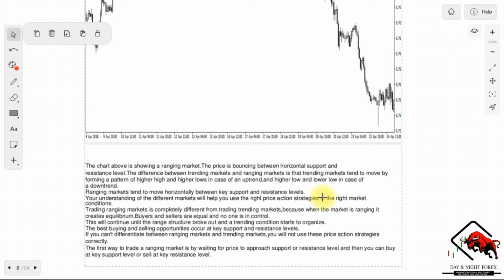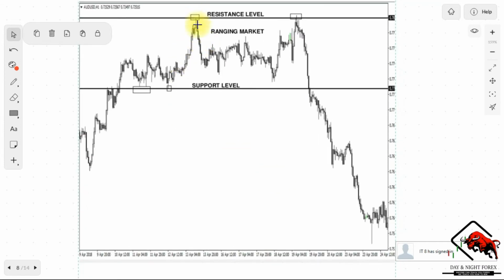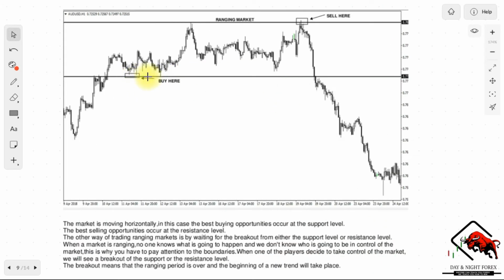So the first way to trade a ranging market is by waiting for the price to approach the support or resistance level and then take a buy at the key support level or sell at the key resistance level. As you can see right here, you could sell at the key resistance level. You could have sold those two opportunities right there. You could have bought here at this touch, and bought right here. You could have sold right there. That was actually a great opportunity right here.